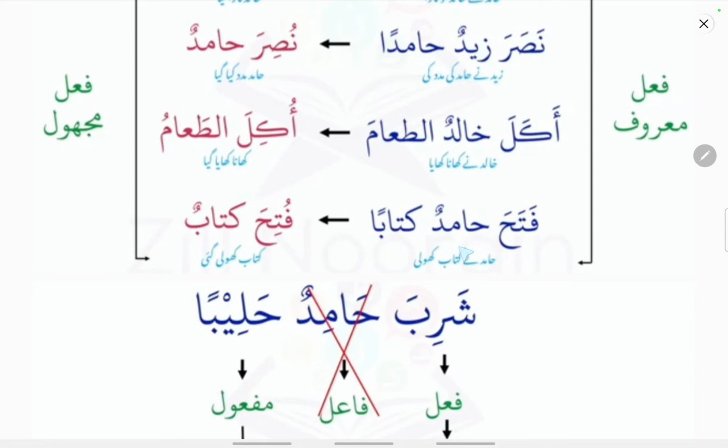Similarly, you can see here fataha hamidun kitaban. So here Hamid opened the book. Hamid opened the book. So fataha is changed into futiha, meaning ha is left as it is, ta will receive a kasra, and fa will receive a dhamma. So futiha kitabun. So here futiha means it was opened. So futiha kitabun, it was opened. So the book was opened. Who opened the book has not been mentioned, because here the doer of the action is not known in the passive form.